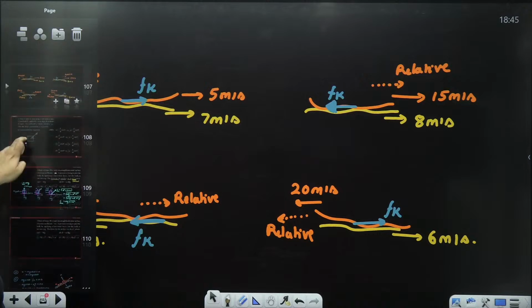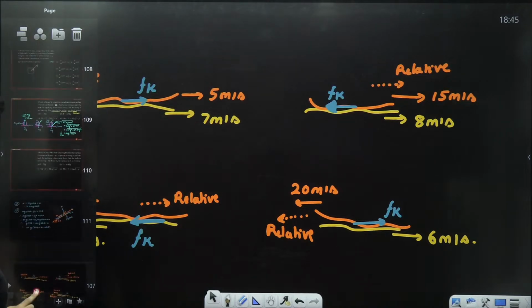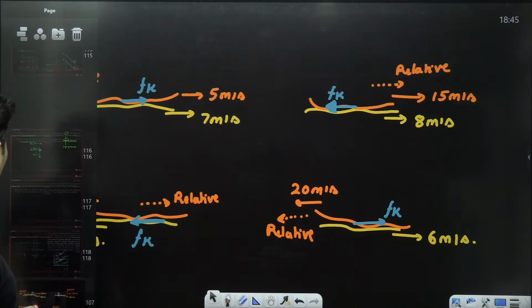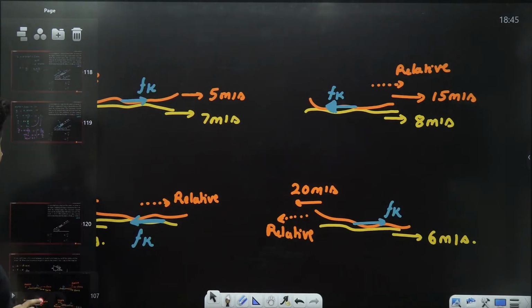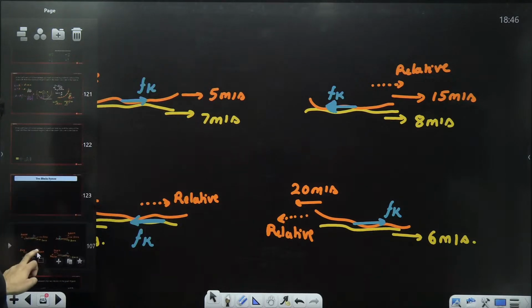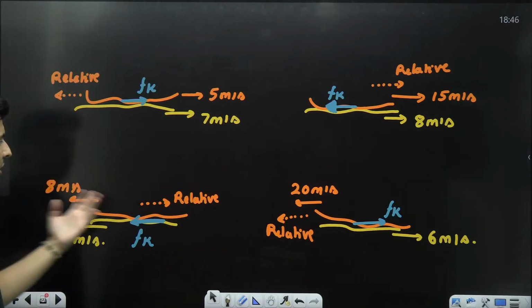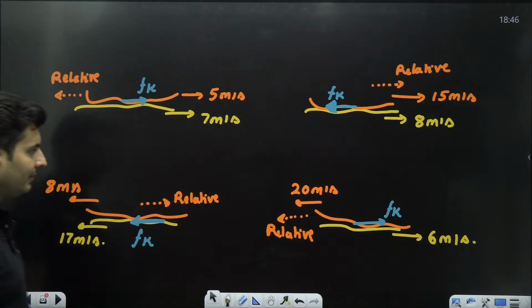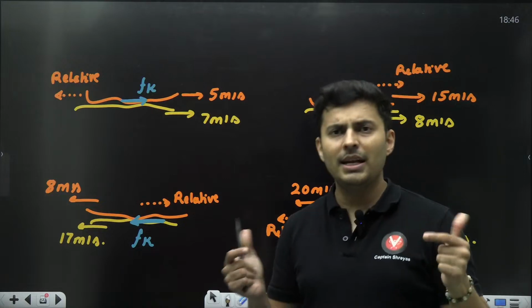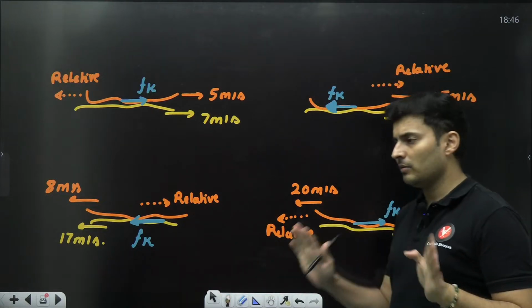So if you want, I'll just replicate this slide here. Whenever you have blocks on another blocks, remember, always check what is the relative motion, if at all. What is the relative motion, if at all? Accordingly, decide the direction of the friction. If one block is sliding faster than the other, immediately you can figure out the direction of the friction.